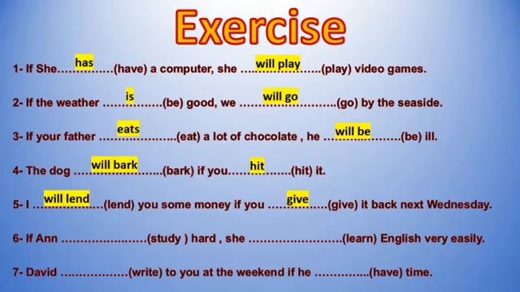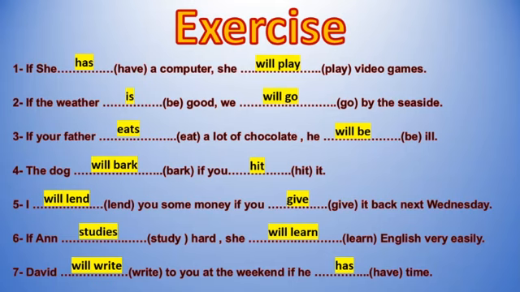Now, number 6. If Anne, she, third person. If Anne studies hard, she, the consequence, she will learn English very easily. Okay, she will learn English very easily. And the last one, number 7. David, you don't have if, so it's your consequence. So you have to start with the future tense. David will write to you at the weekend if he has time.